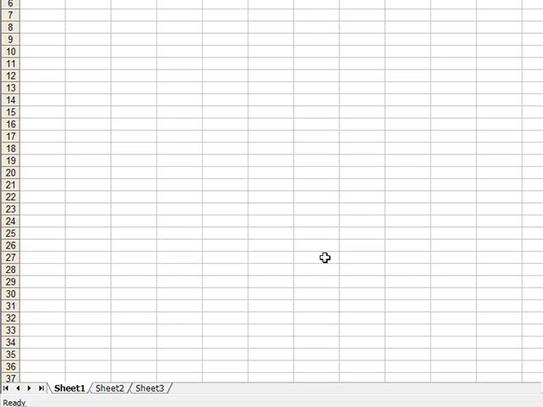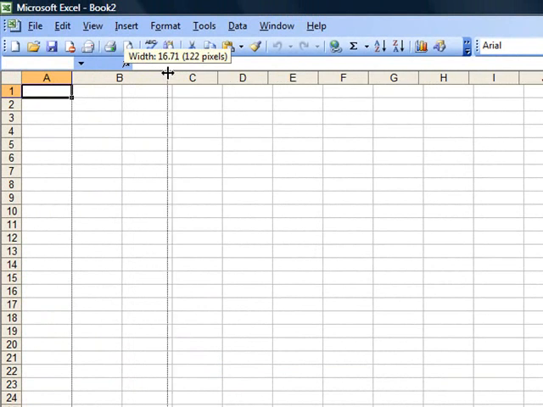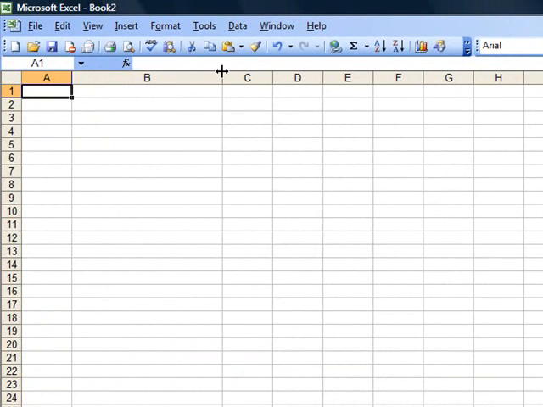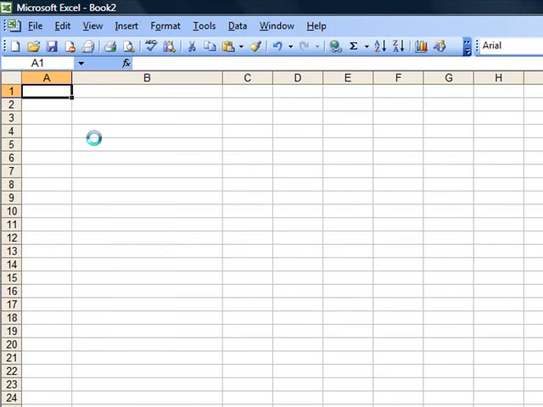And now that I've pulled up an Excel spreadsheet, I know my search term is going to go in column B, so I'm going to grab that column line there and stretch it out maybe that far to make sure I have enough room for my search phrase. And I'm going to go ahead and right click and paste. Let that come in here. It'll take just a second. Taking longer than I wanted.